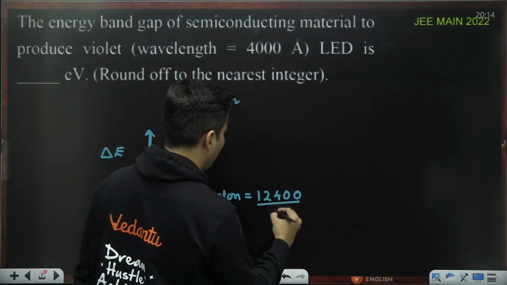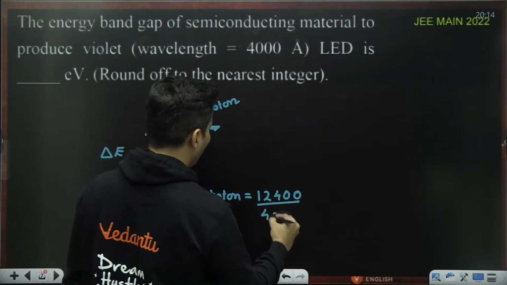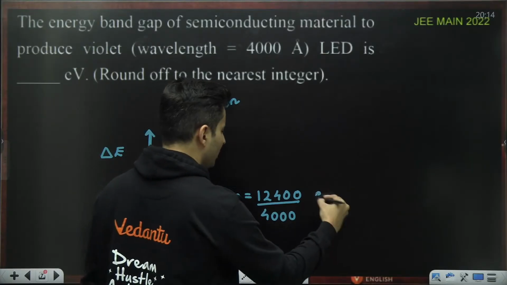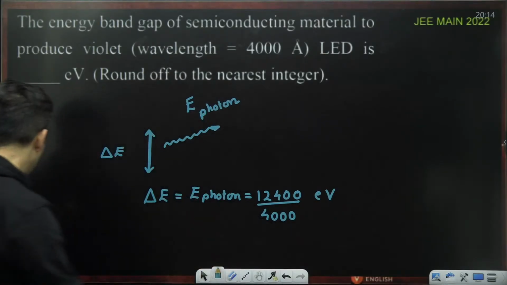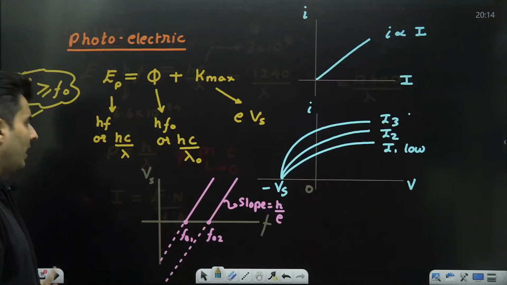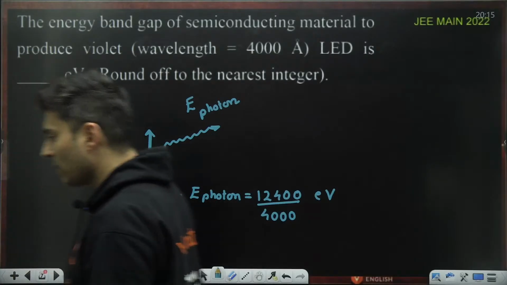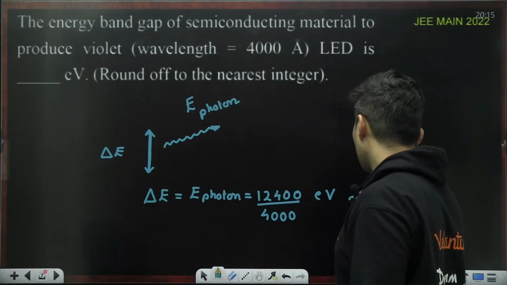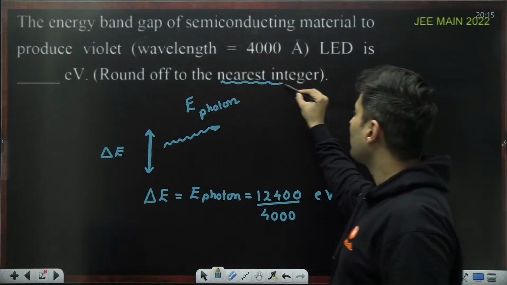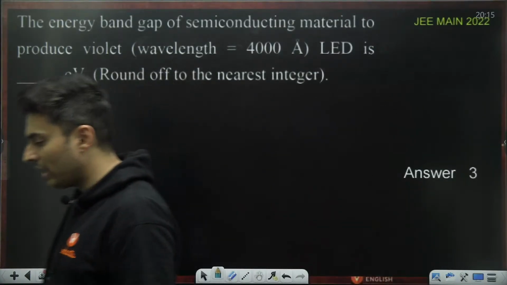12400 divided by lambda, provided it is in angstroms. Here it is 4000 angstroms, so this answer will be in electron volts. Remember this formula, I just gave it to you over here, 12400 by lambda. So what should be the answer, my dear warriors? Roughly, it should be close to 3, approximately 3, which is the nearest integer. So I think the answer should be 3. Yes, that is correct. Very good.